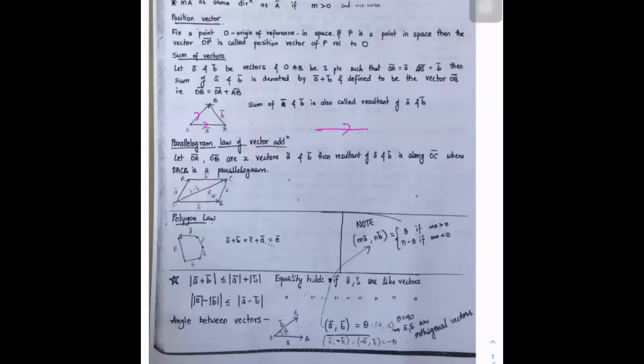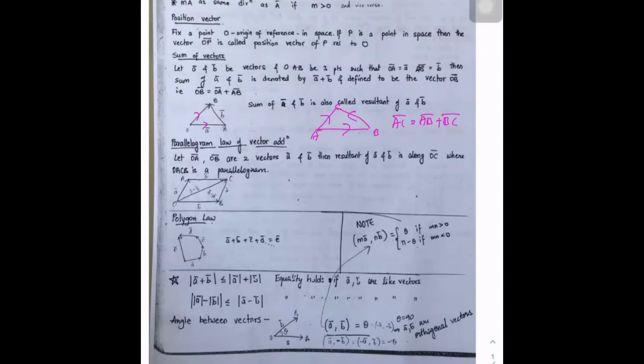So the resultant is like this. If this is AB and BC, then AC bar equals AB bar plus BC bar. That we know already.